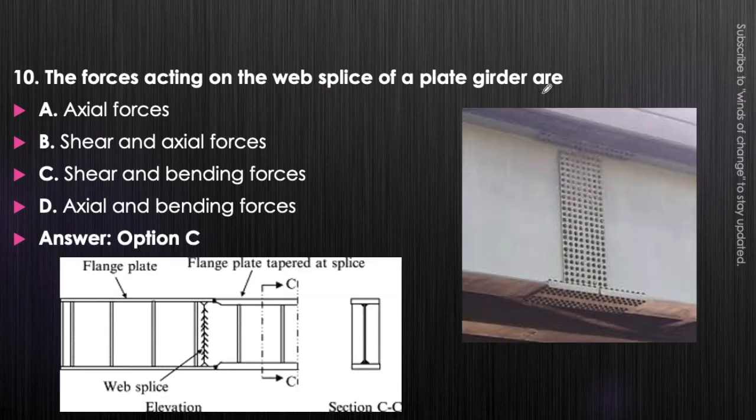It will be shear as well as bending forces. Okay. Axial force will not be developed here. This is a condition of web splice. You can see here, it is being provided along with the web. It will enhance the strength of the web at the point where loading is being applied. You can see here, this is the web splice. Okay, and here only shear and bending forces act.